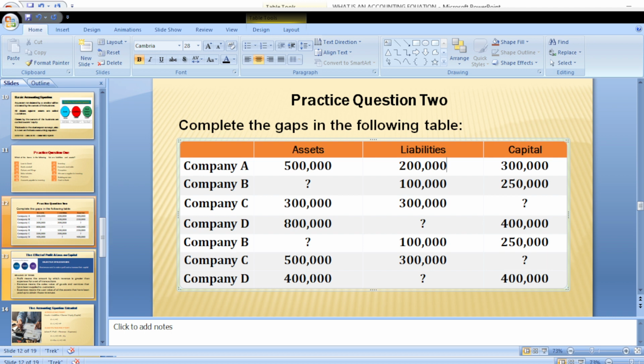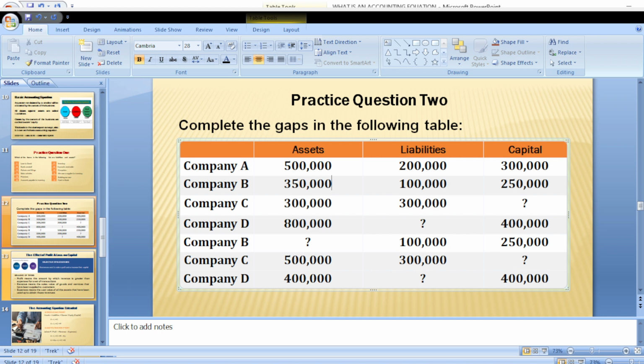The owner of the business has contributed 250,000. They have borrowed 100,000 from outsiders. That means the total asset of the company will be what? You guessed right, 350,000. Now for C, the total asset of the company is what?